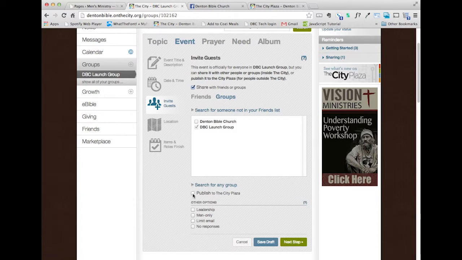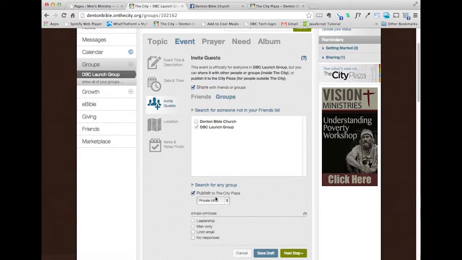Now, I'm also going to publish it to the City Plaza. If you publish it to the City Plaza, you can either have a private URL, which is not actually going to show up in the City Plaza, but will give you a public link that you can email to people.